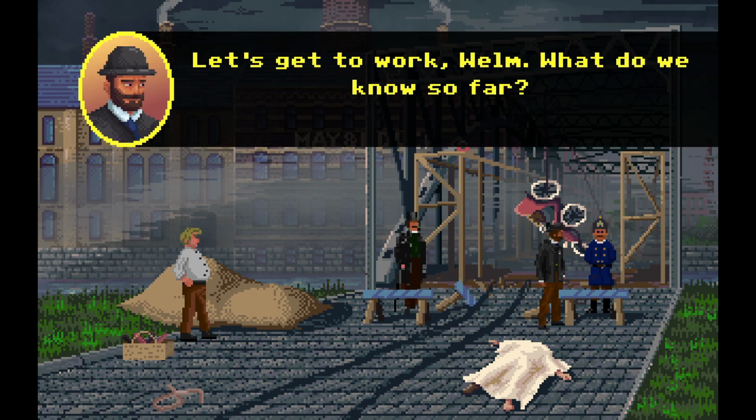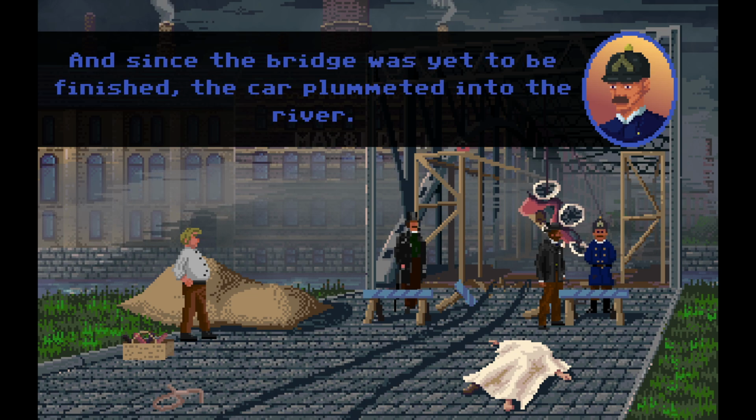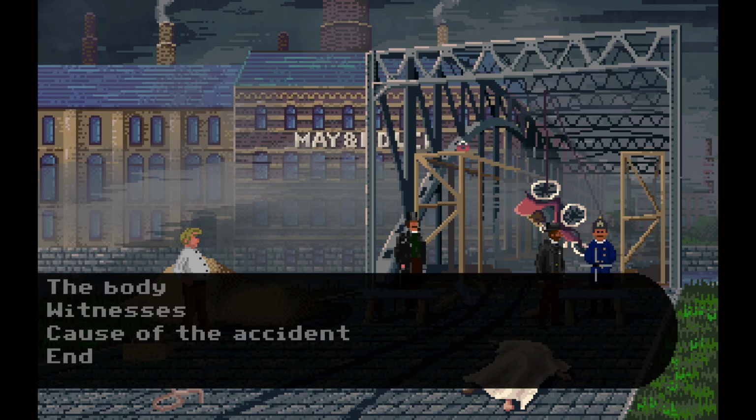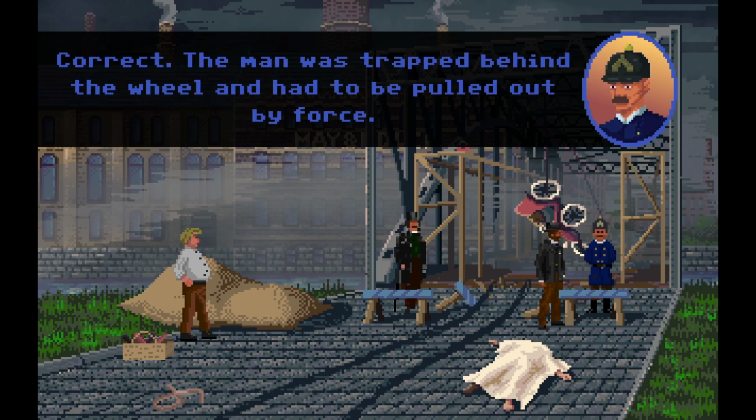Let's get to work, Wilm. What do we know so far? Only that the motor vehicle broke through the barrier at immense speed. And since the bridge was yet to be finished, the car plummeted into the river. The body. I assume that the body is the driver. Correct. The man was trapped behind the wheel and had to be pulled out by force.